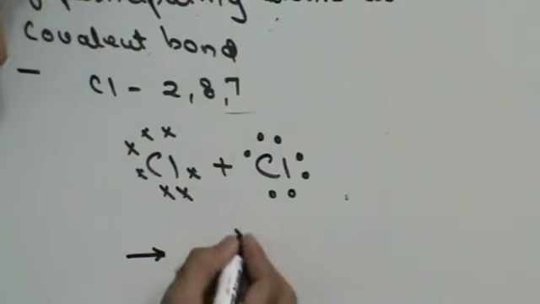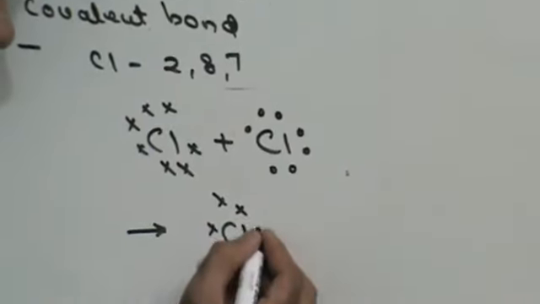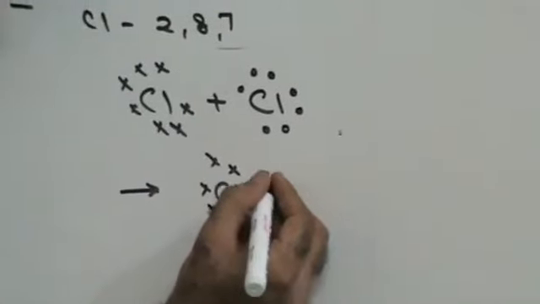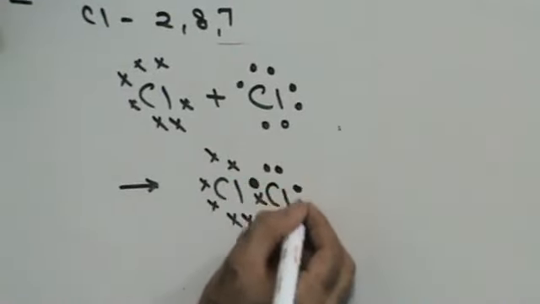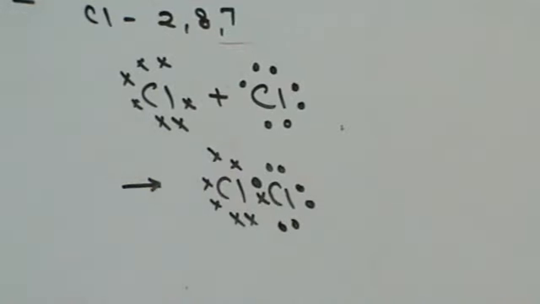So you will have chlorine with 1, 2, 3, 4, 5, 6, 7 electrons sharing with one more chlorine with 1, 2, 3, 4, 5, 6, 7. This electron pair is going to be shared by both the chlorine atoms, and the bond that would be formed here would be called a covalent bond. So covalent bond is formed by sharing of electrons, right?